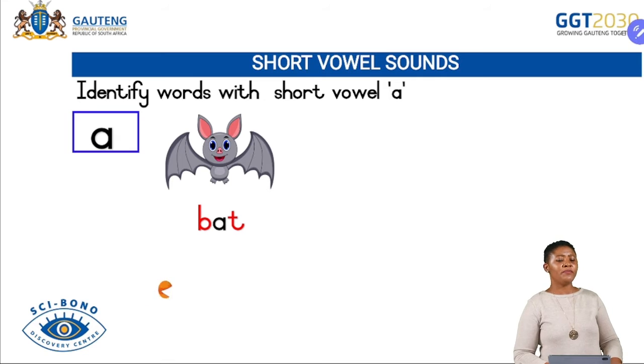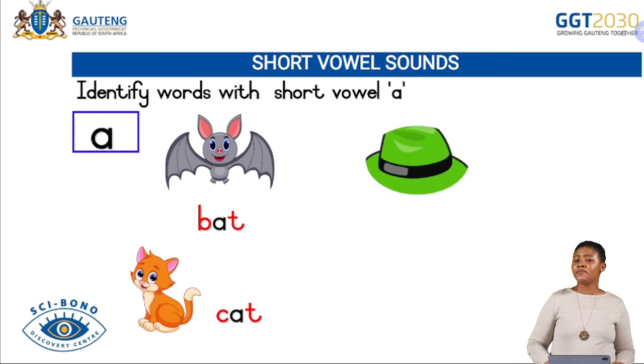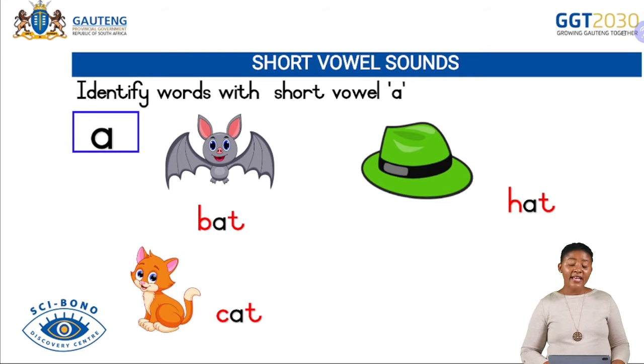Let's look at your next picture. What is this picture, learners? Look at your picture. This is a cat. Yes, it is a cat. And then look at your next picture. What do you think? What is this picture? This is a hat. Yes, it is a hat. These words have got the short vowel ah. All right. Well done, grade 2s.